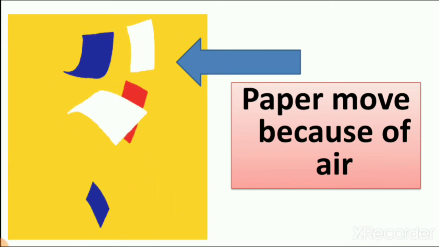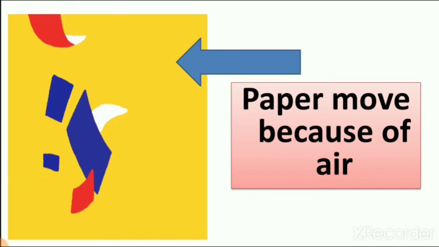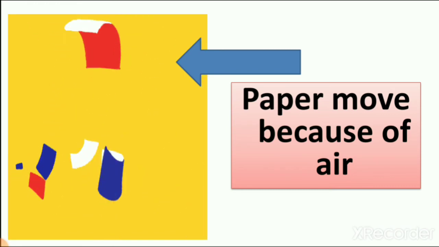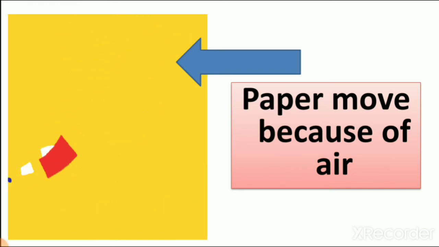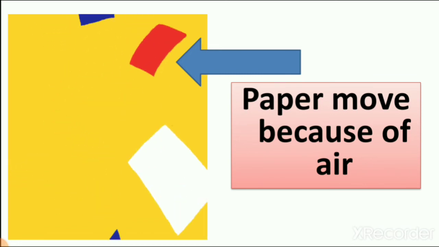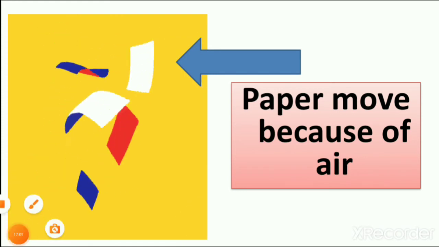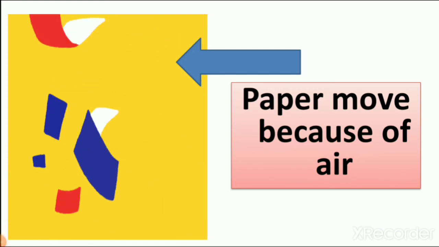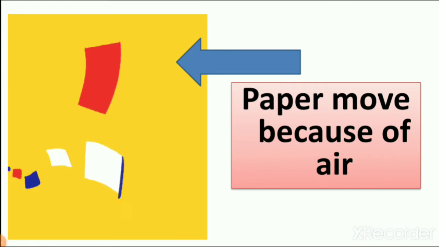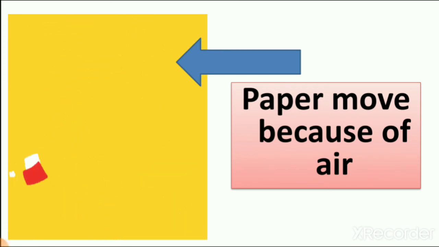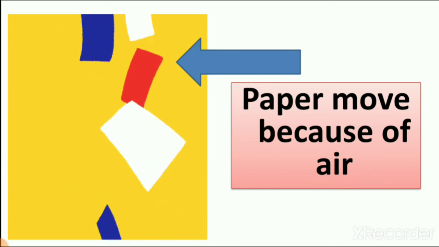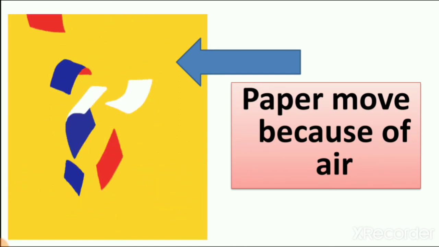So you can feel the air when air starts moving. So now you can understand that we cannot see air, but we can feel the air. So paper moves because of air. Understand? Here you can see the picture of papers of different colors, white and red, blue and white, right? So they are moving because of air.